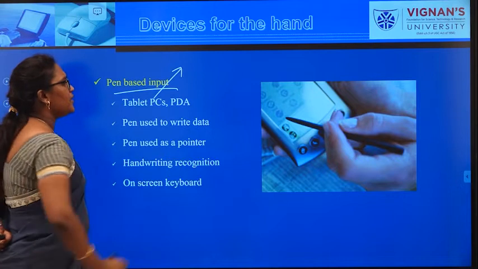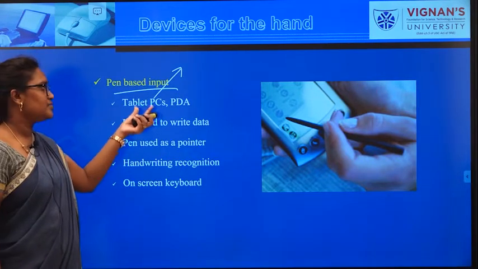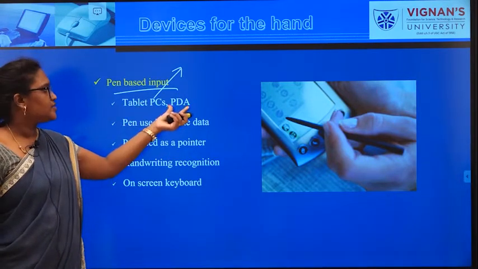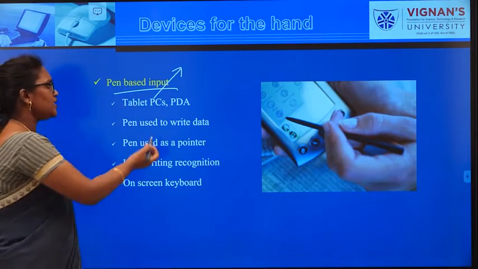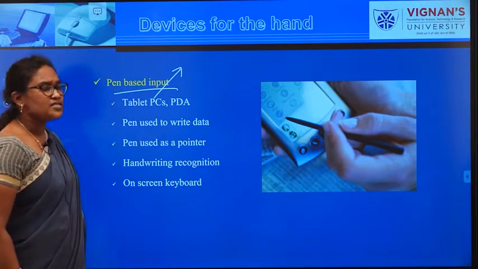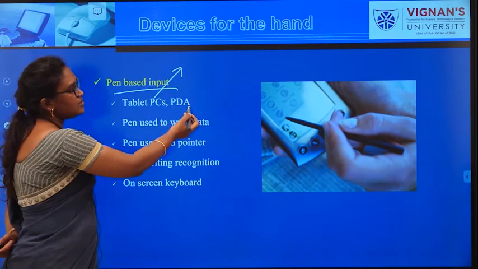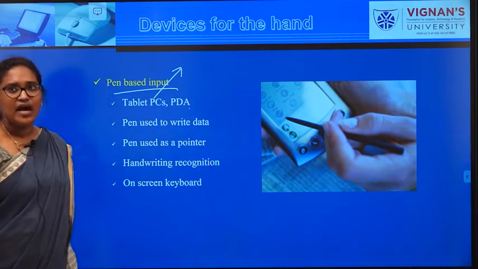Next one is pen based inputs. Here you come across two acronyms, right? One is PCs, the next one is PDAs. So what is PC? Personal computer. The next one, PDA, means personal digital assistant.